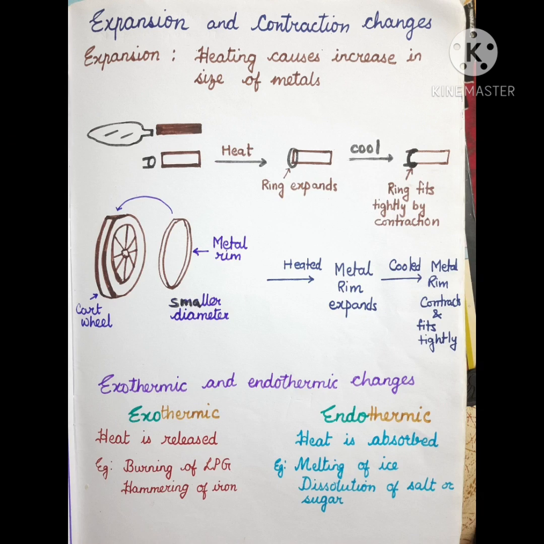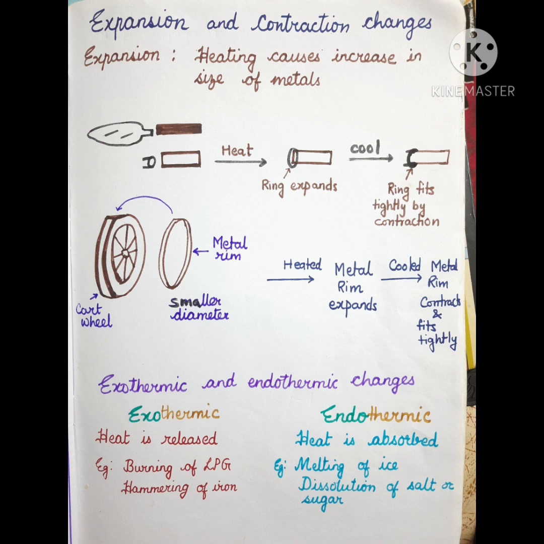Now we come to the second kind of changes that we are going to study today, that is expansion and contraction changes. What are expansion and contraction changes? Expansion or contraction both occur by heating or cooling certain substances, especially metals. Metals like iron, gold, silver, etc. These are all expanded or contracted when heated or cooled.